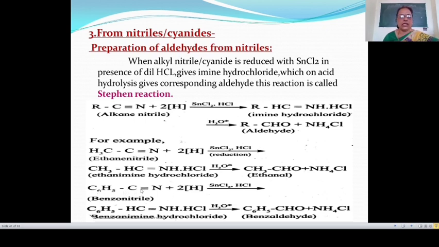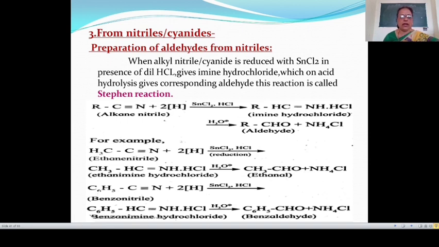C6H5C and this H give CH. Another hydrogen atom is bonded to this nitrogen atom. Then this gives C6H5CH, the triple bond is converted to a double bond, and NH, and with HCl this gives HCl. Here C6H5 single bond CH double bond NH·HCl is known as benzene-imine hydrochloride.